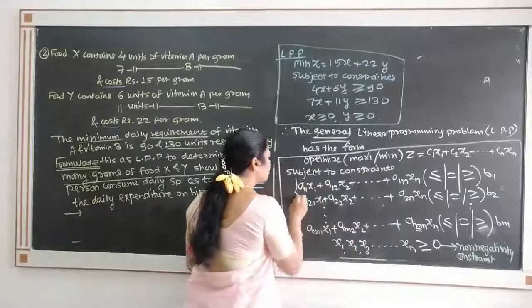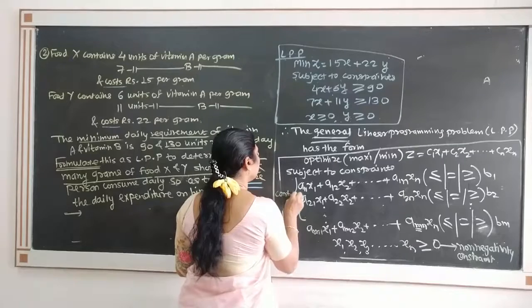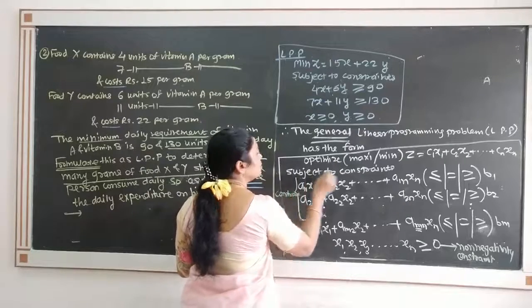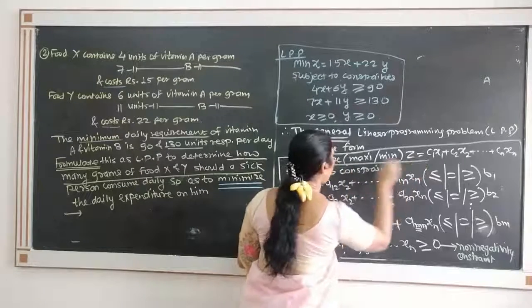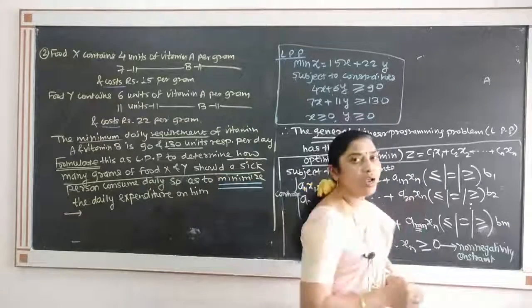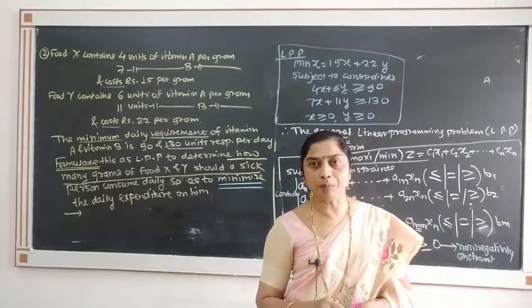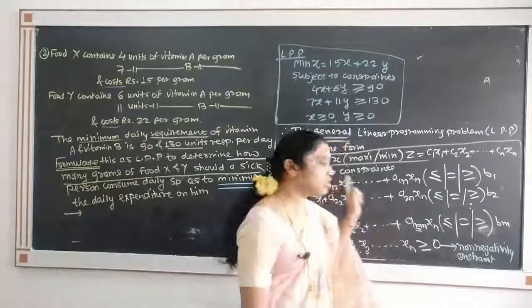All these m constraints are there, so these are nothing but constraints. This is nothing but objective function. Optimize, that is maximize or minimize, and x1, x2, xn are decision variables. So every linear programming problem has generally this form.